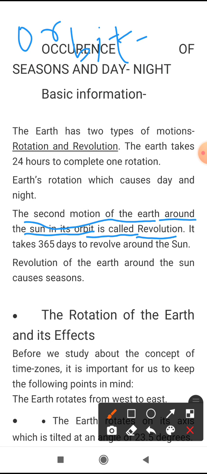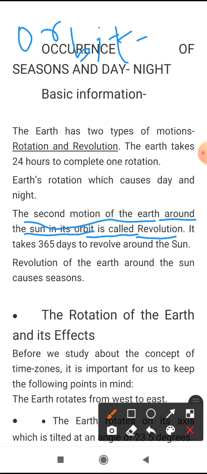In the same way, for revolving around the sun there is a certain path, and that is called the orbit.